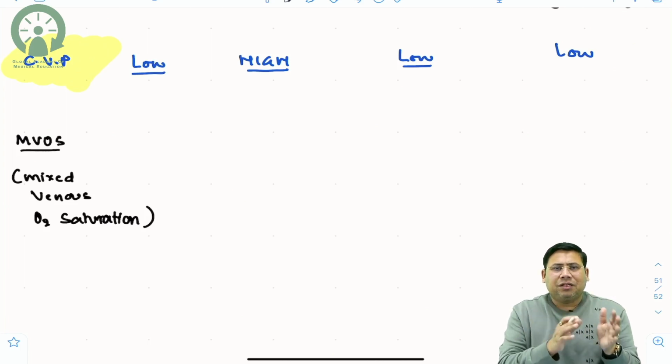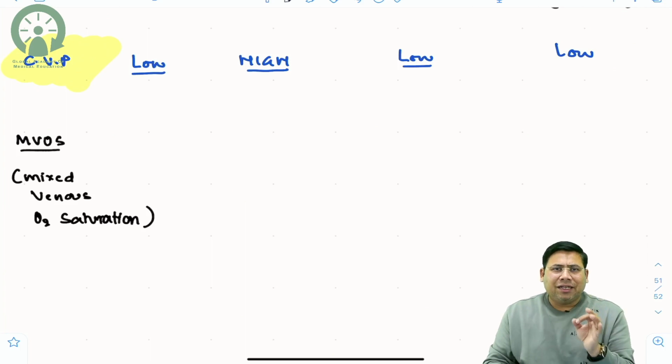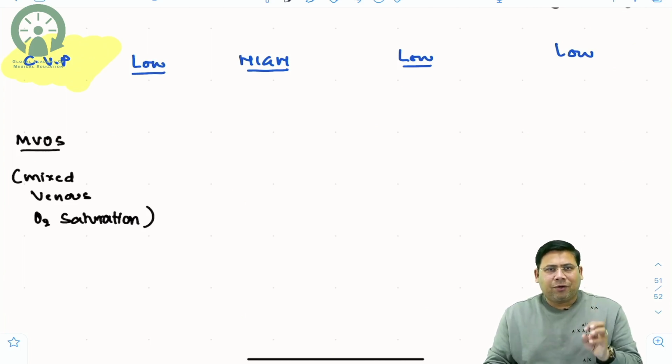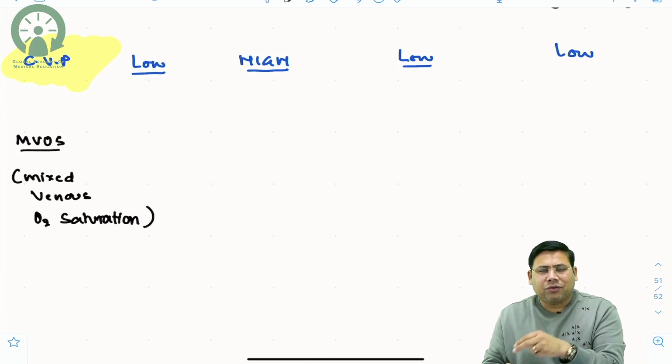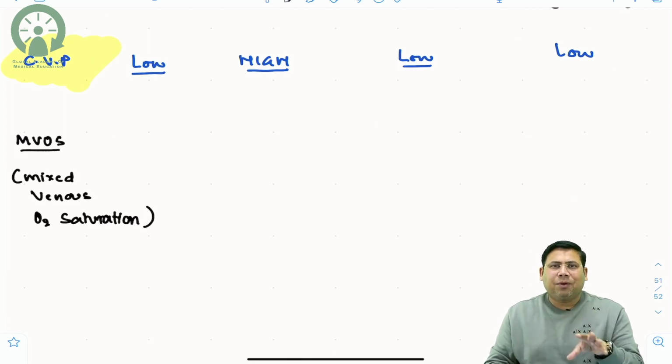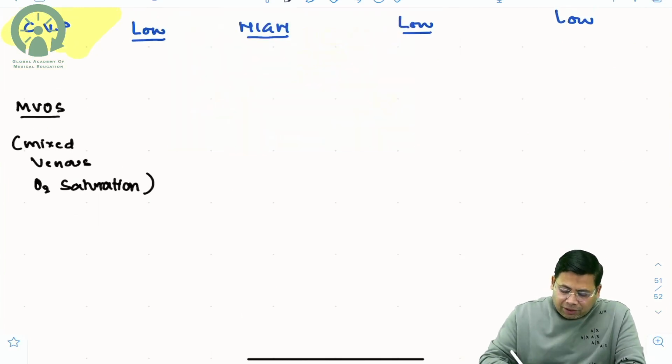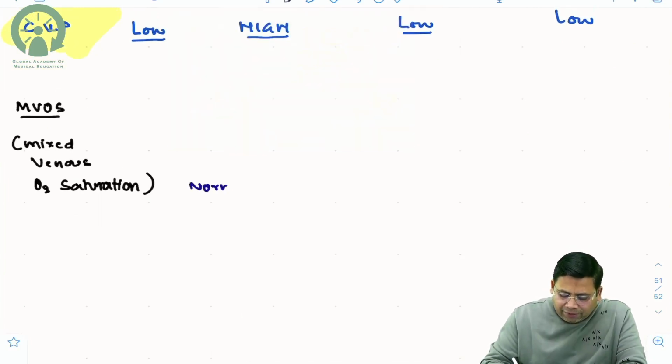So what is mixed venous oxygen saturation? It is the level of oxygen saturation at the level of right atrium. We say right atrium, but remember you cannot measure it there. We measure it at the level of the pulmonary artery, because there is no factor of oxygenation when you move the blood from right atrium to right ventricle and then to the pulmonary artery. So via a Swan-Ganz catheter that is put in the pulmonary artery, you can check this. So normally, what is a normal value? It is roughly around 65 to 70%.